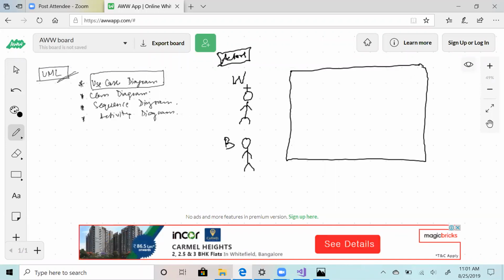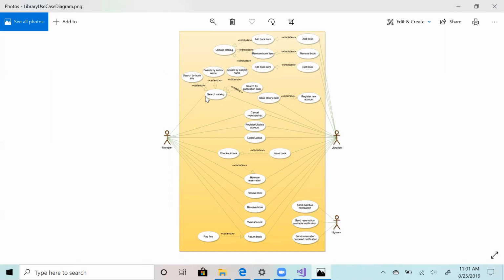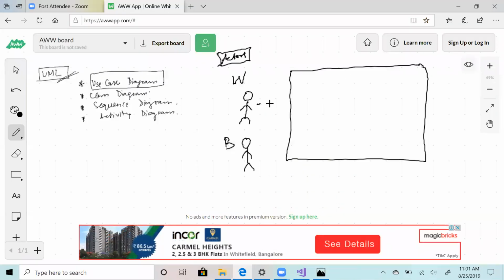And inside this, what can a player do? Take help from here. You define the functionality, like you can search, you can check out a book. Similarly, inside a chess game, what can a player do? We discussed this, right? Players can, depending upon how you are visualizing, according to me, they can move pieces, right?